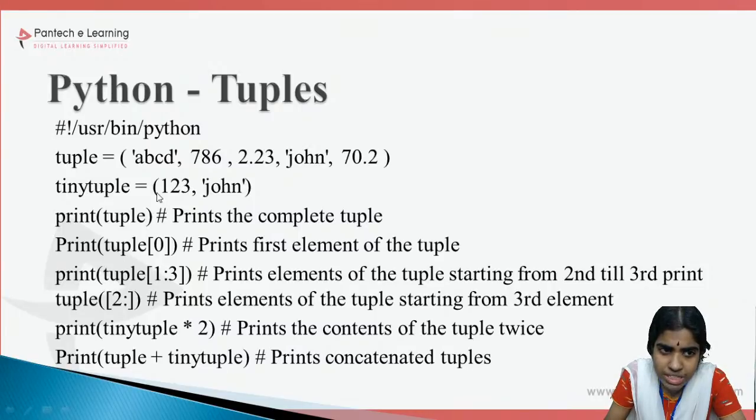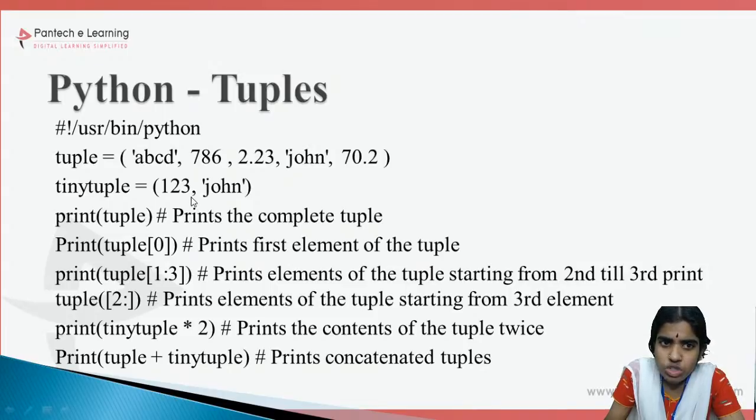So if I want to fetch some particular element from my tuple, I have to give the variable name within square brackets. I have to specify the corresponding index location. For example, at the 0th index, whatever element is present in the tuple. So what are all the different types of operations that can be performed using list? Similar types of operations can be performed using tuple.